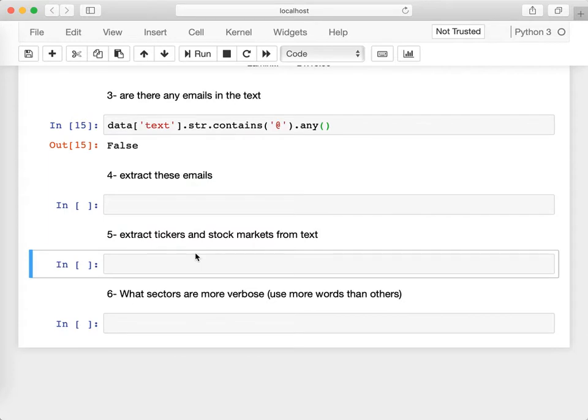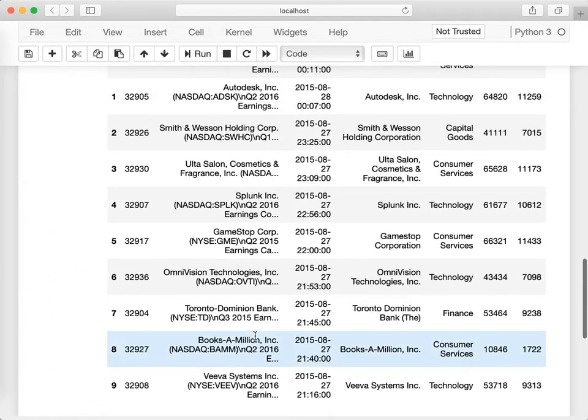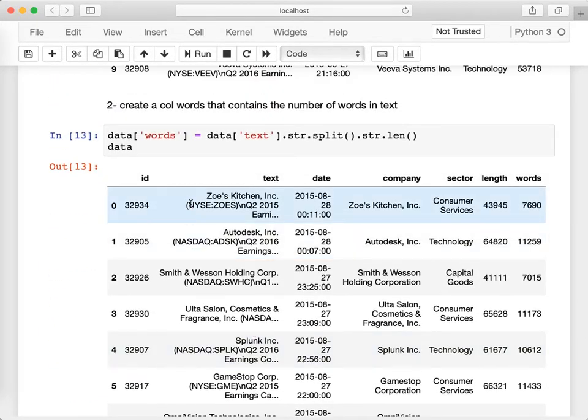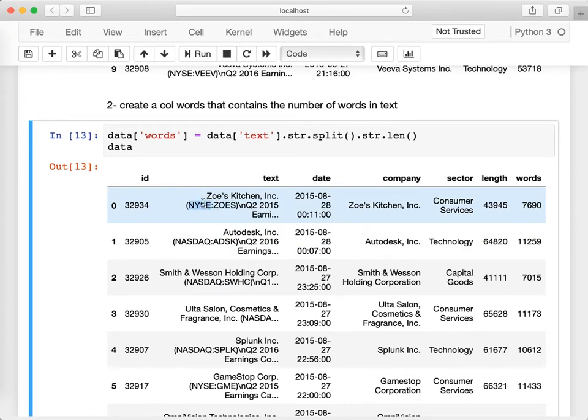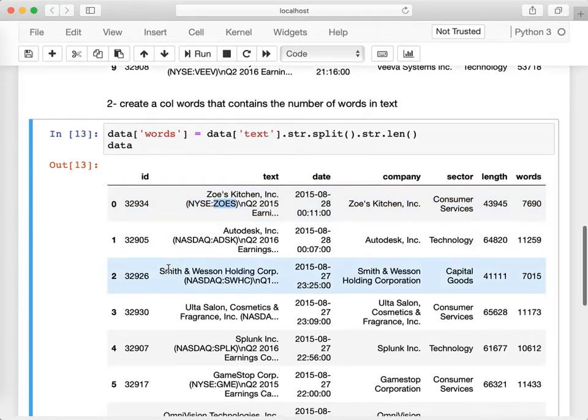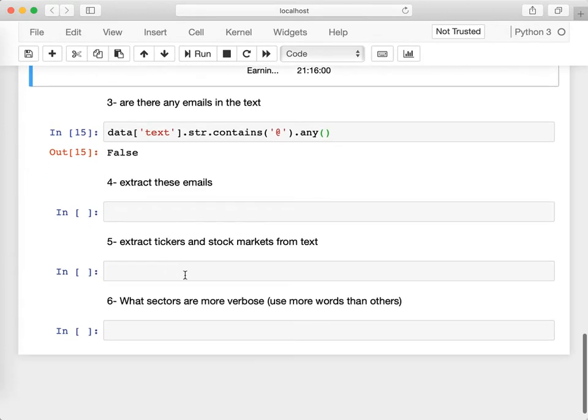It's very similar to extracting any regular expressions, text matching any regular expressions, such as in this case, we want to extract tickers and stock market from the text. You can notice that in each one of these texts, there is a reference to the stock market and the ticker of the company here. So that's the pattern we need to match. We need to match a bunch of characters and a colon and a bunch of characters, and all of them happen to be in parentheses.